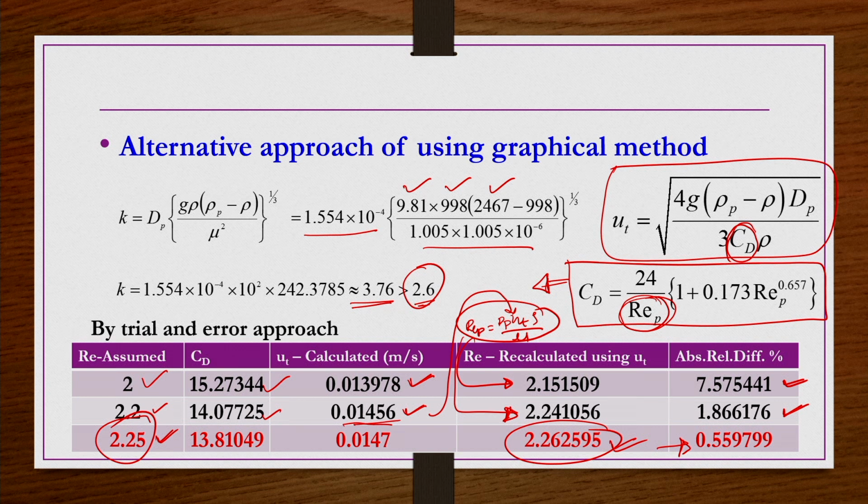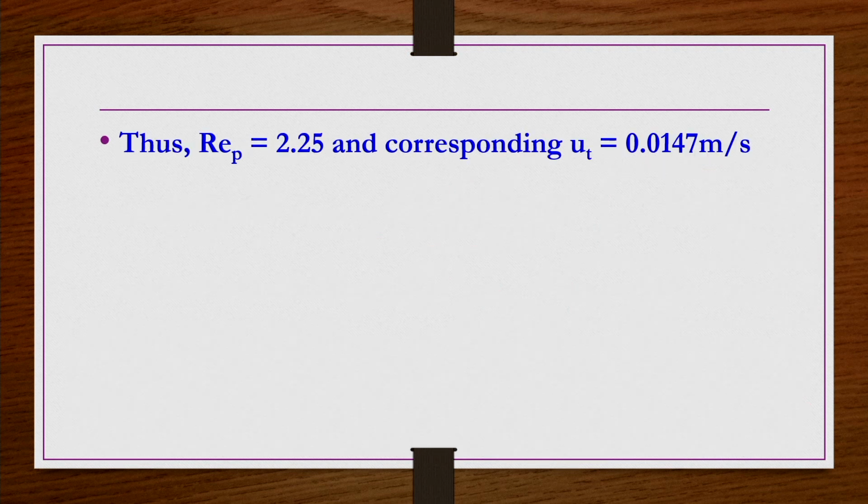In the previous approach we assumed that REP is less than 1 and then we used the Stokes regime settling velocity equation and developed the relations, but in reality it is close to the Stokes regime, but not falling in the Stokes regime. So, there is some error. How much that error is, you can get by finding the new value of the settling velocity for the suspension, or hindered settling velocity here, and then comparing with the previous approach. So, from this table what we get is REP equal to 2.25 and then UT is going to be 0.0147 meter per second. So, now REP is known, so you can calculate the n value.